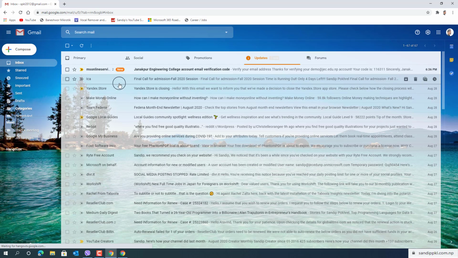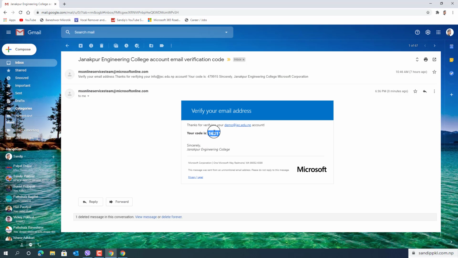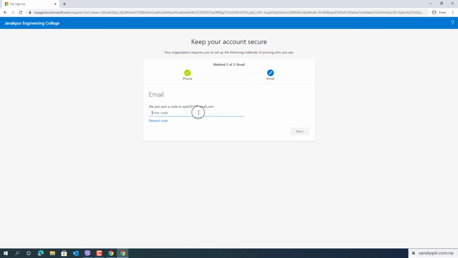Yeah, here I have received a code from Microsoft for verification. I will use this code here and next.